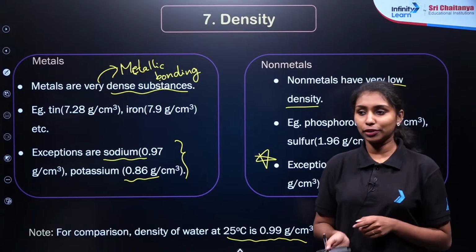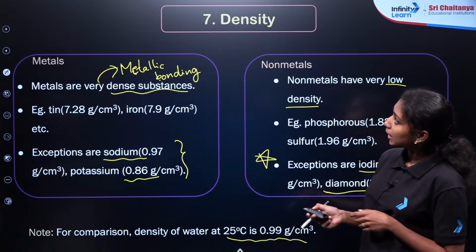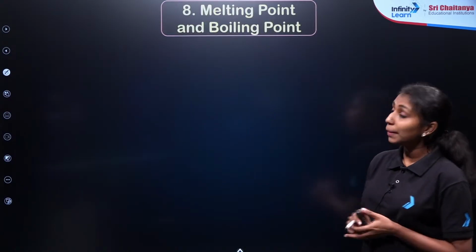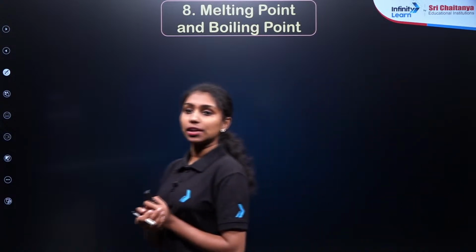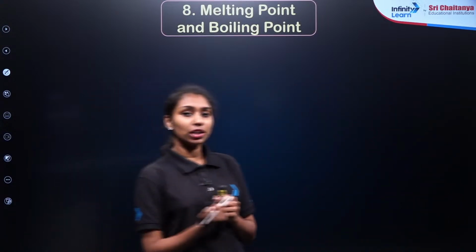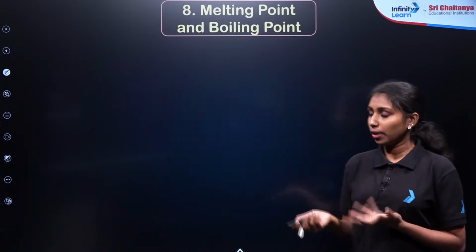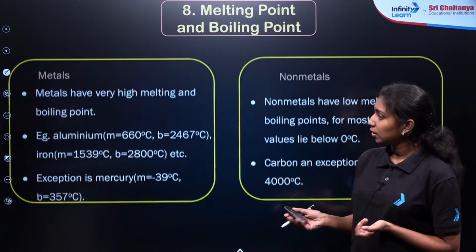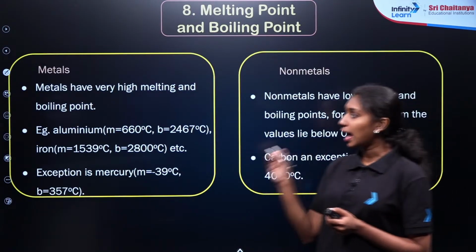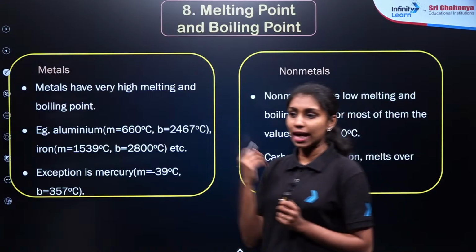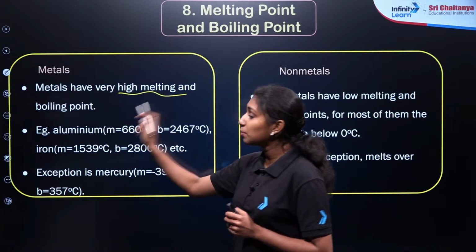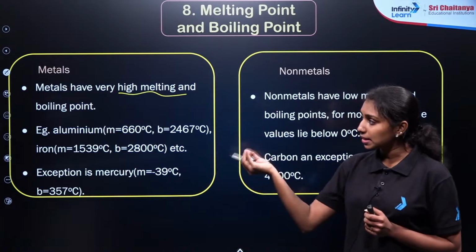Okay, I hope it is clear for everyone. Now let me move to the last property, that is the melting and boiling point of the metals and non-metals. As a regular pattern, metals have a high melting and boiling point, right? So we need more temperature to melt the particular metal here.